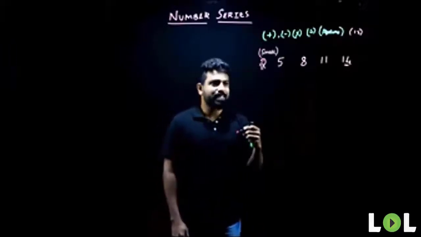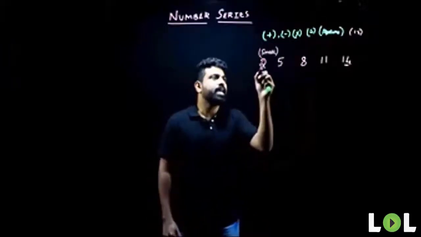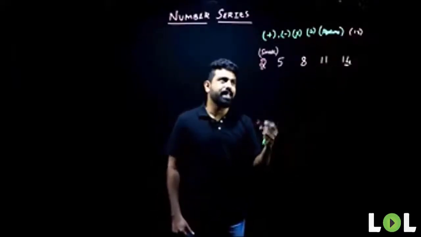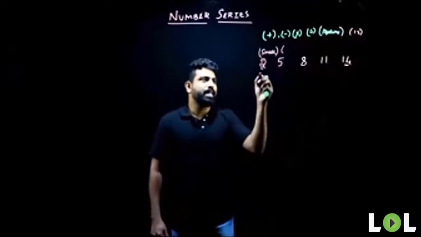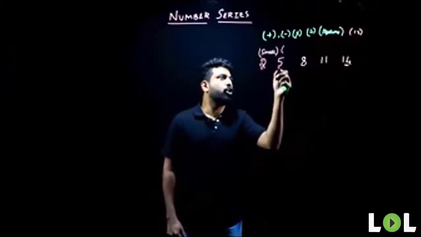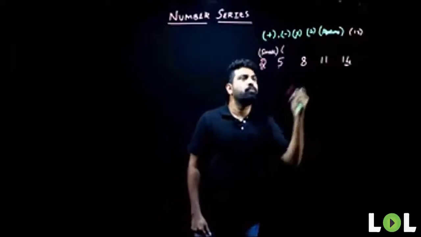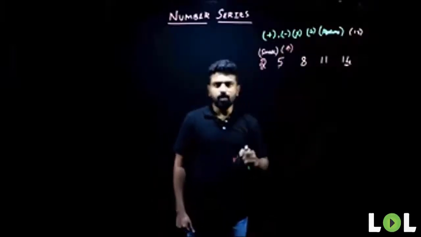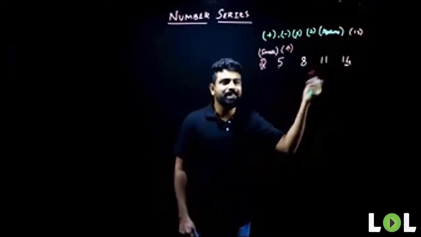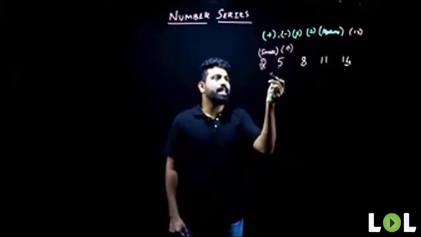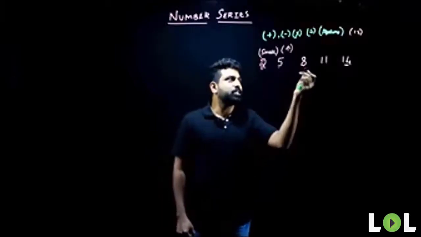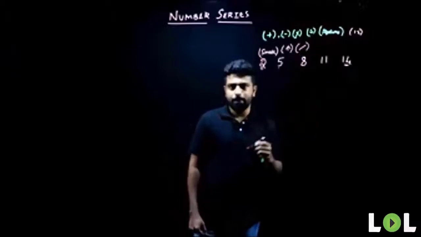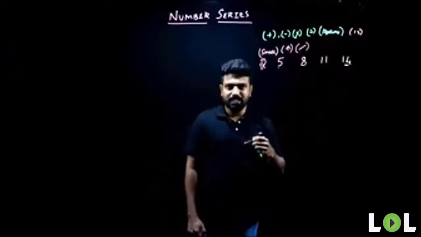So what will be my next step? Next step, I'll be checking if the numbers are increasing in the series or decreasing in the series. What's happening here? Let me see. First term is 2. It's going on to become 5, then 8, 11, and 14. The terms here are increasing. Is it increasing gradually or drastically? When you see there's a small increment, even here there's a small increment. So the terms are increasing gradually. So I've written all these three things down.